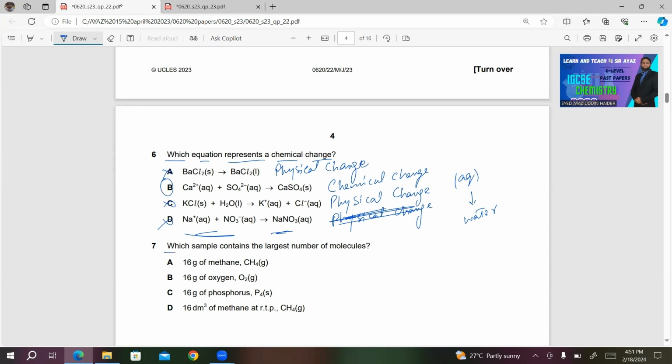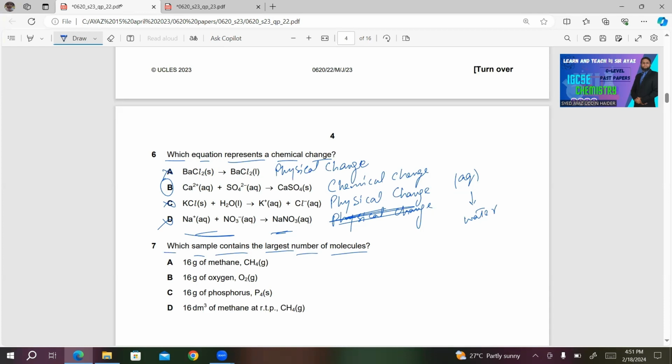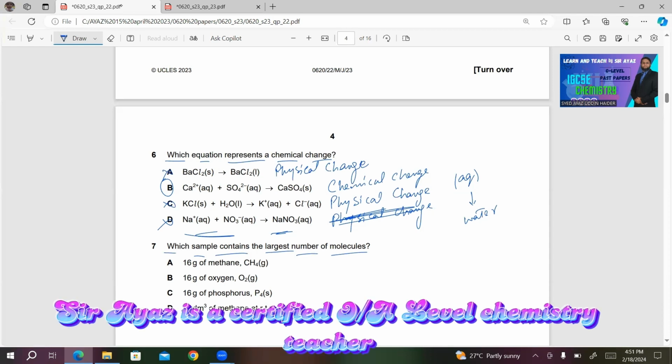Number 7, which sample contains the largest number of molecules? What I will do in this case, I will calculate the number of moles for each of these. Then we will know the number of molecules in these. 16 gram of methane. For this we need the MR of methane, CH4.